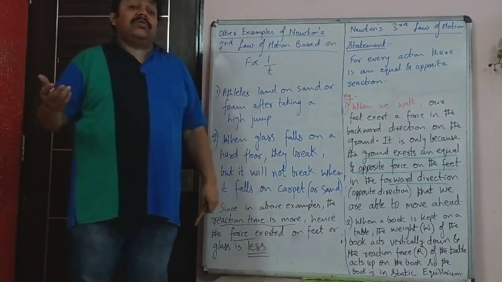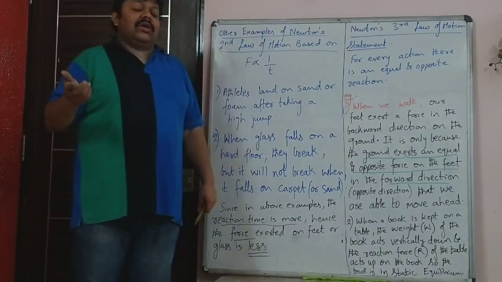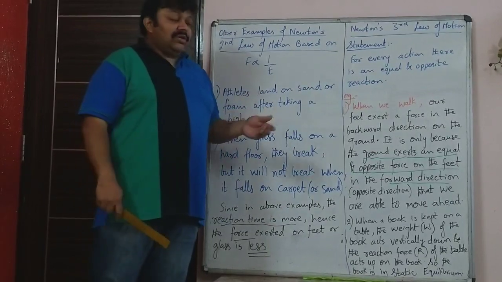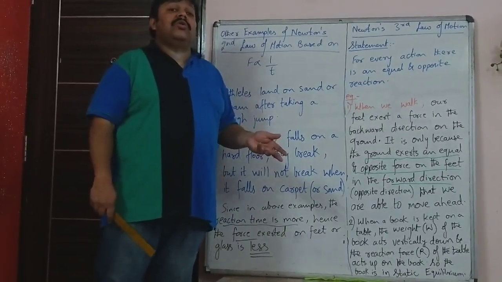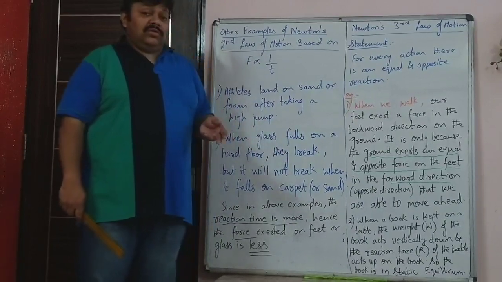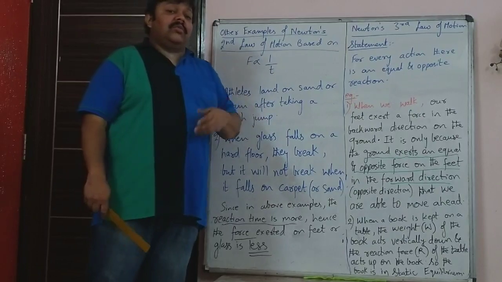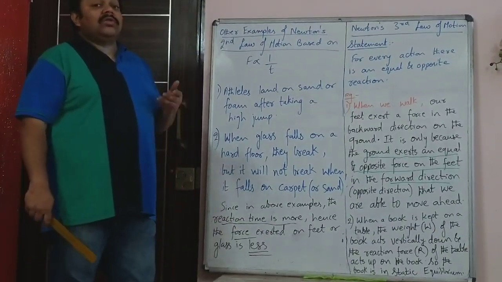Newton's second law was based on momentum. First thing you learned before Newton's second law was P is equal to m into v. So Newton's second law said that the rate of change of momentum is directly proportional to the applied force. So the rate at which momentum changes is directly proportional to the applied force.